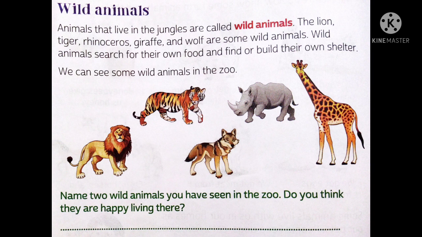Now name any two wild animals you have seen in the zoo. Most of you might have visited the zoo. Now you have to name any two wild animals which you might have seen there. And do you think they are happy living there in the zoo, in the prison? Do you think so, children? Think about it. We will discuss it in our online classes.